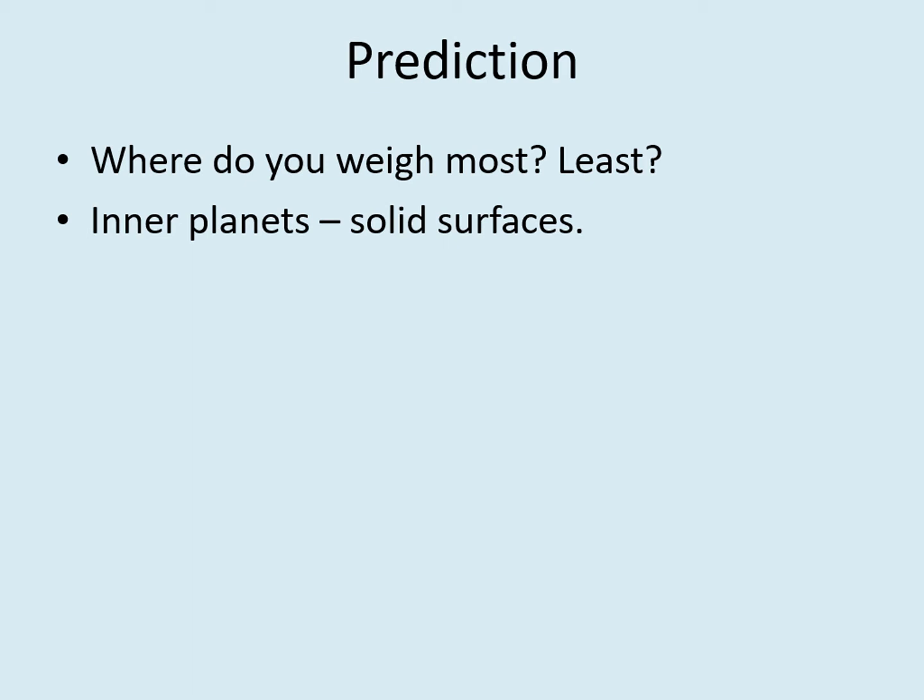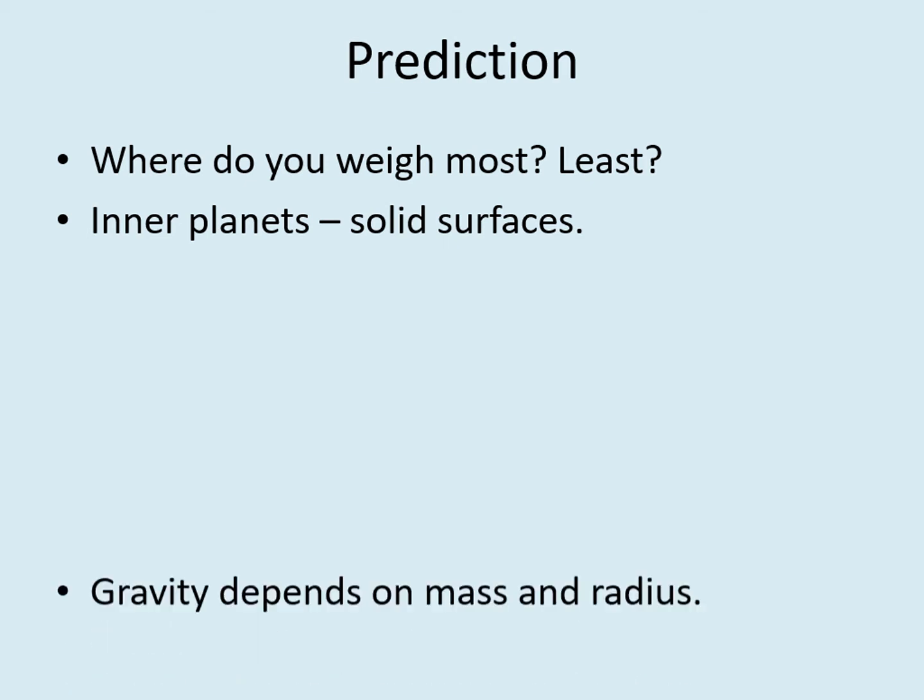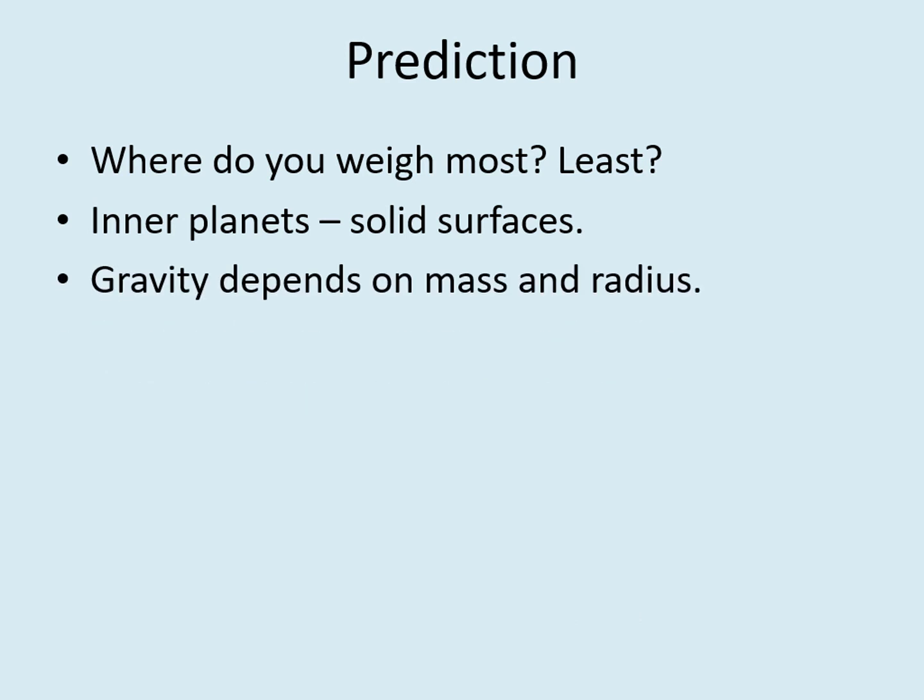The gravitational pull you feel on a planet's surface depends on both the mass of the planet and the radius. The bigger the mass, the greater the pull. But the bigger the radius, the weaker the pull. Since planets with bigger masses usually also have bigger radii, you might be wondering which is more important, mass or radius. In fact, it turns out that mass is the one that dominates.